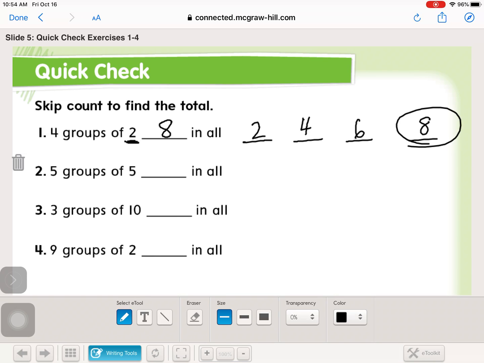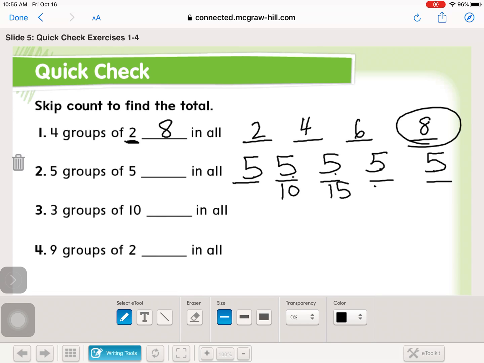Let's try again. This time we have 5 groups of 5 in all. So I'm going to draw 5 groups. There's 5 in each group. Let's count by 5s and see where we get to. 5, 10, 15, 20, 25. Oh, I guess I could have written it like this. 5, 10, 15, 20, 25. So 5 groups of 5 equals 25.